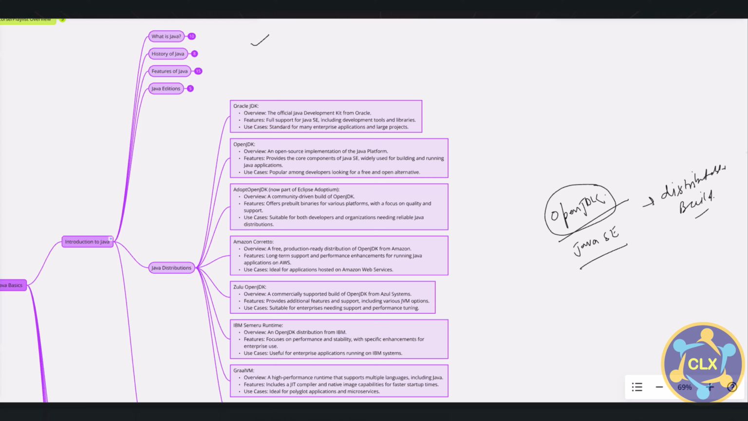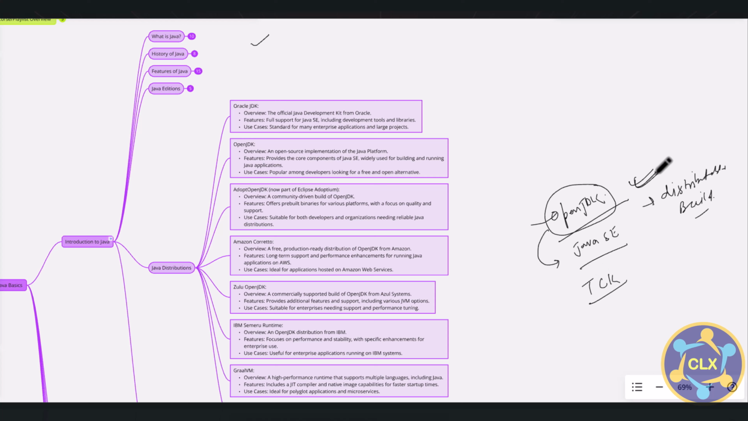If any organization picks up this OpenJDK project and creates an OpenJDK build which complies with the Technology Compatibility Kit, TCK, then this OpenJDK build is said to be compatible with Java SE. When it complies with the rules and regulations mentioned by the TCK, the Technology Compatibility Kit, then it is said to be compatible with Java SE, and then it can be distributed.